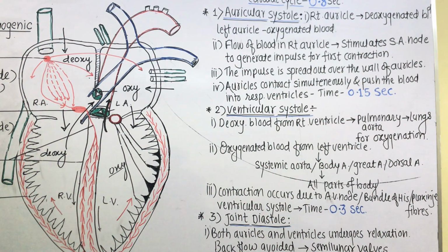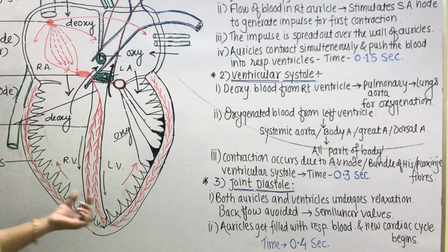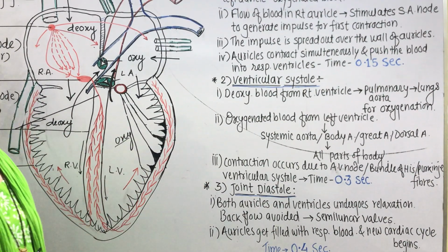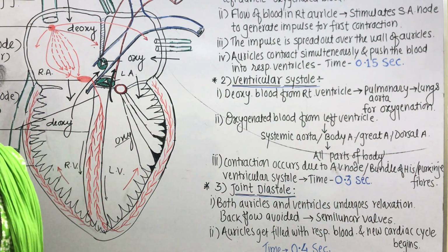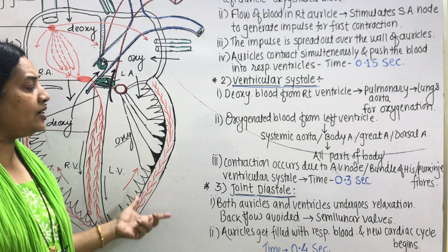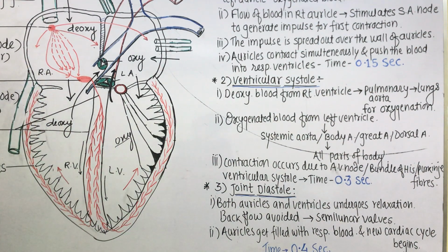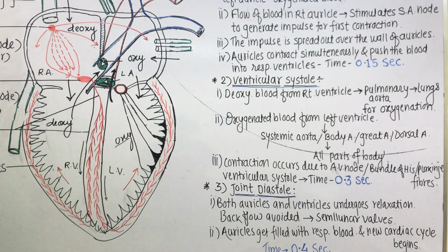Now about the last event of the cardiac cycle, and that is the joint diastole. But before that, we are going to explain the diastole. The relaxation of the heart, or relaxation of heart chambers, is described as diastole. Contraction, systole. Relaxation, diastole. Now, both the auricles and ventricles undergo relaxation after their contraction, and backflow is avoided with the help of semilunar valves.